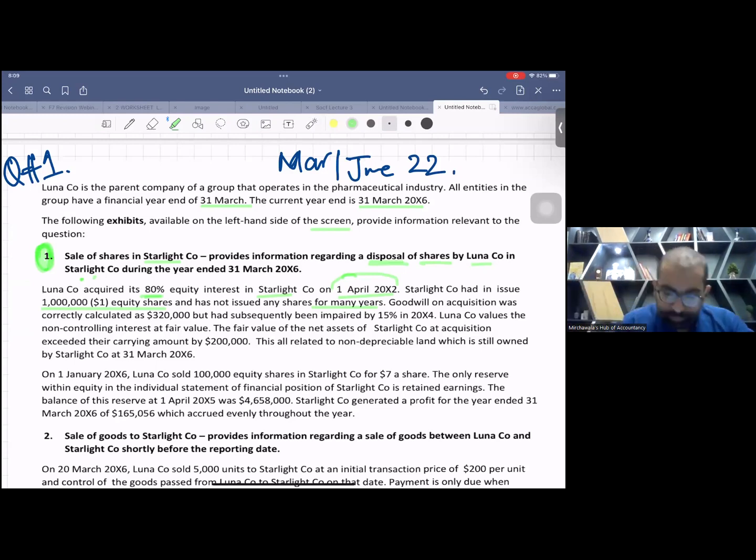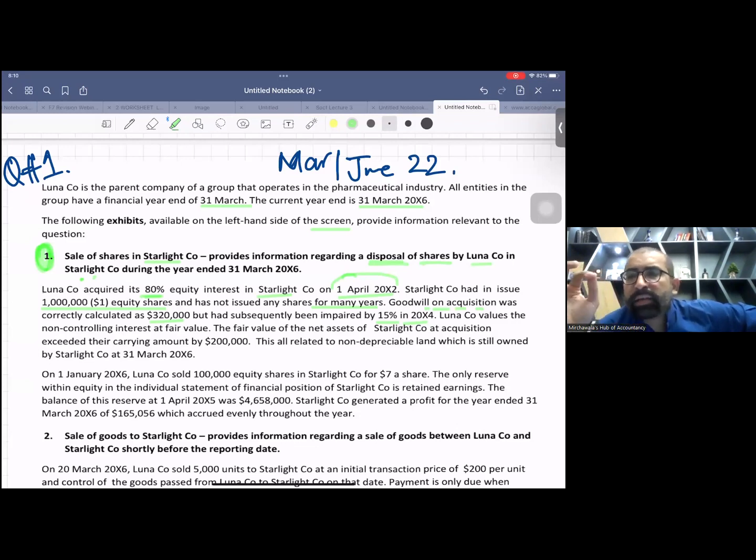So we have 80%. Goodwill on acquisition was correctly calculated as 320,000, but had subsequently been impaired by 15%. Okay, come on, all of you be active. Originally at the time of takeover, the goodwill was 320,000 and this was impaired by 15%. Can anybody tell me what is 15% of 320,000?